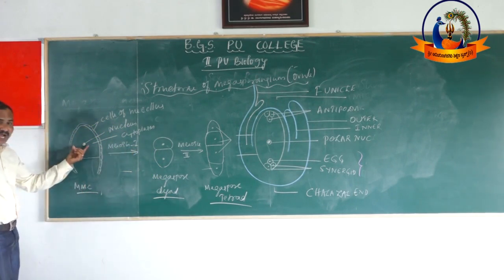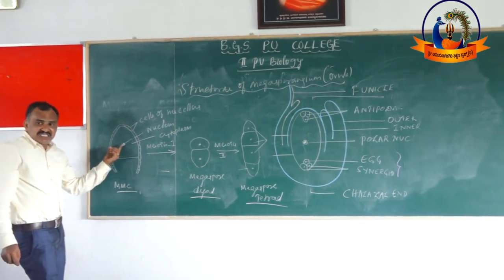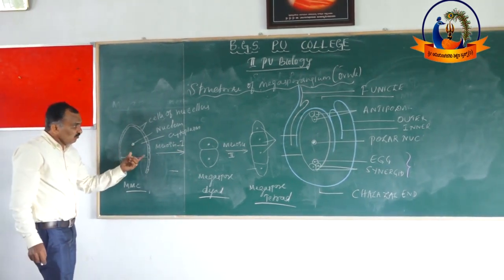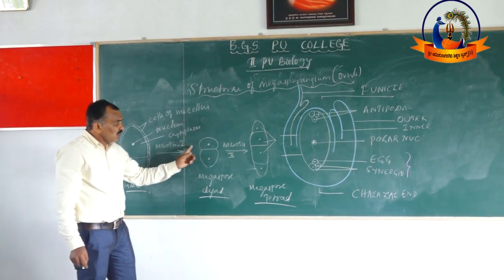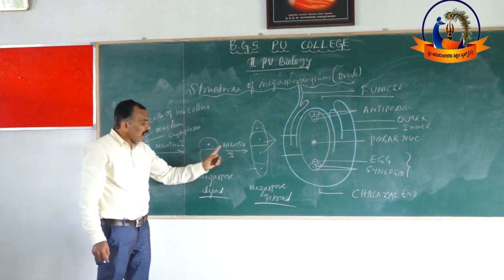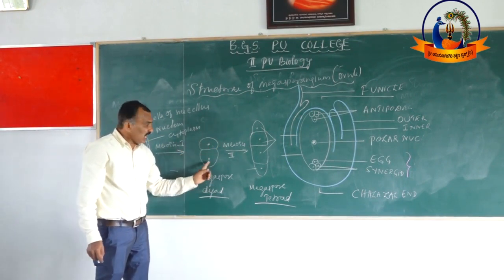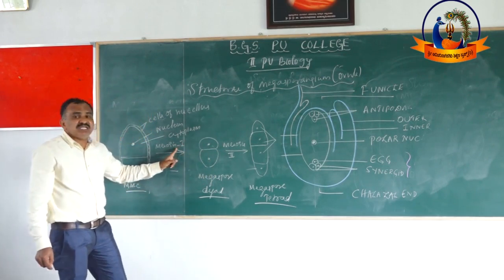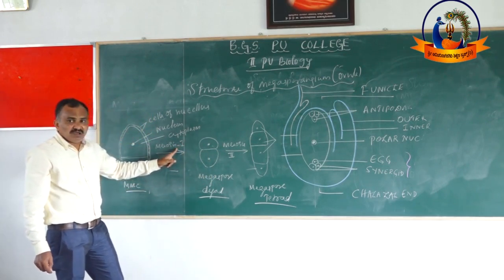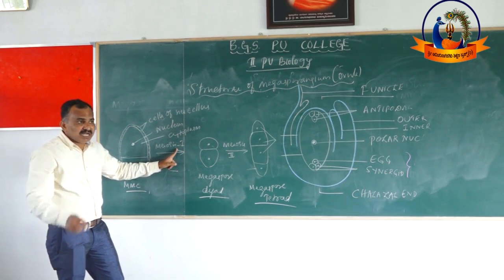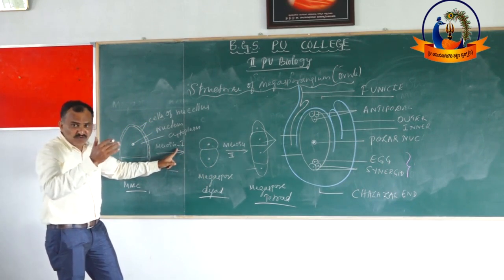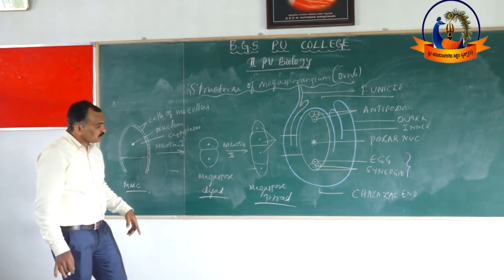The megaspore mother cell is diploid, and it undergoes meiosis 1 to form 2 haploid megaspores, because meiosis 1 is the reductional division where the chromosome number is reduced to half.